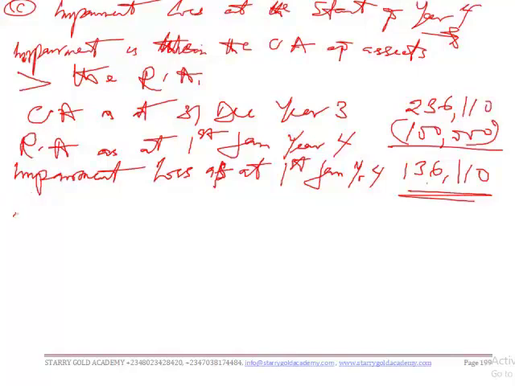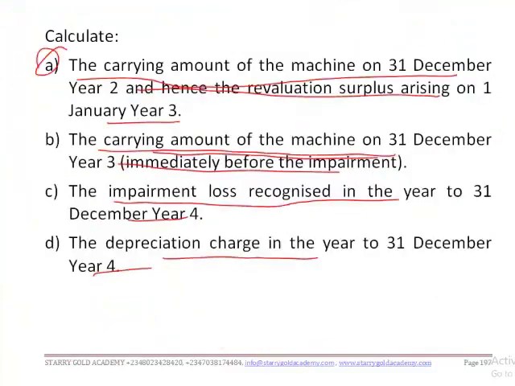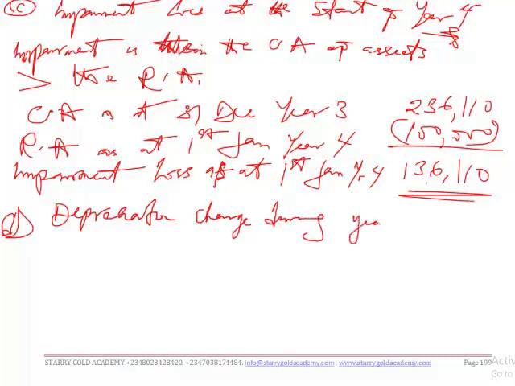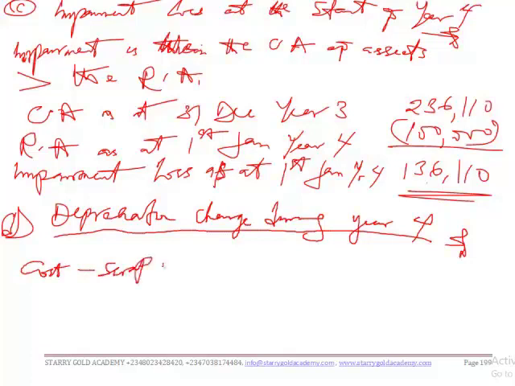And question D is asking us to prepare the depreciation charge in the year to 31st December year 4. We are told that the asset's remaining useful life is 10 years, and we are not told that it has any scrap value.